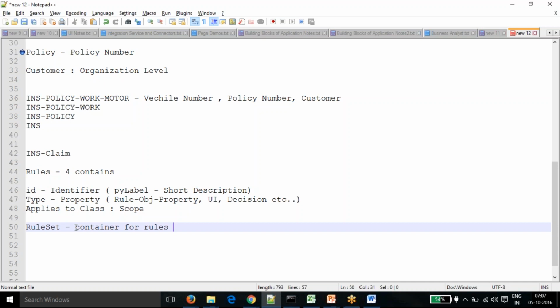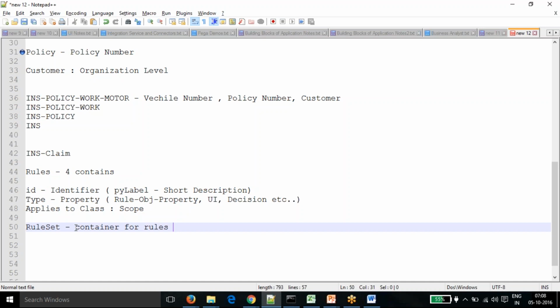If you have files, you store the files in folders. The folder is like the rule set, where we are storing the files. Rules are like files, and we store all of them in a particular folder. So the rule set is nothing but the folder, the container of your rules.